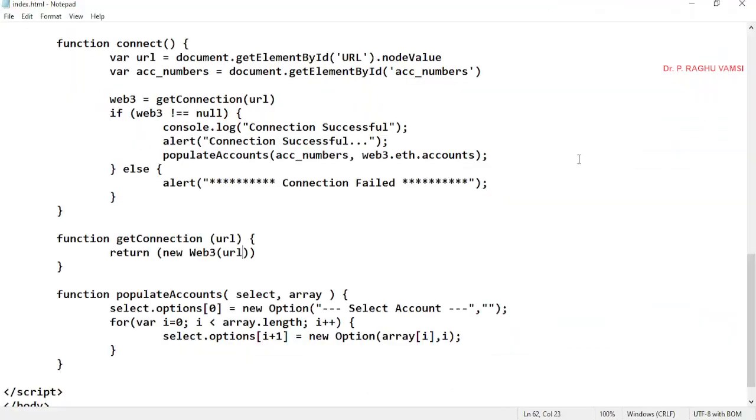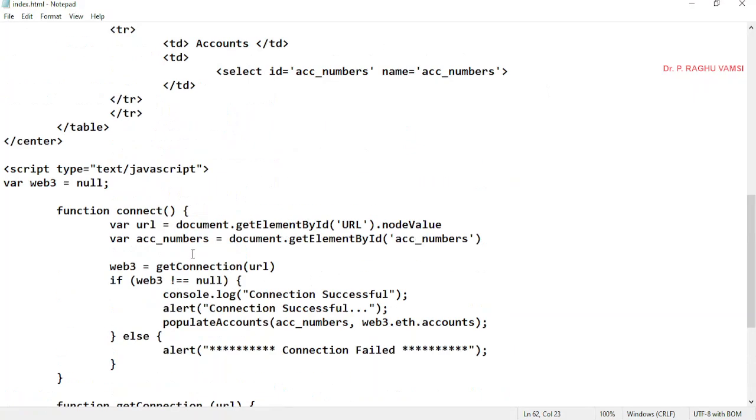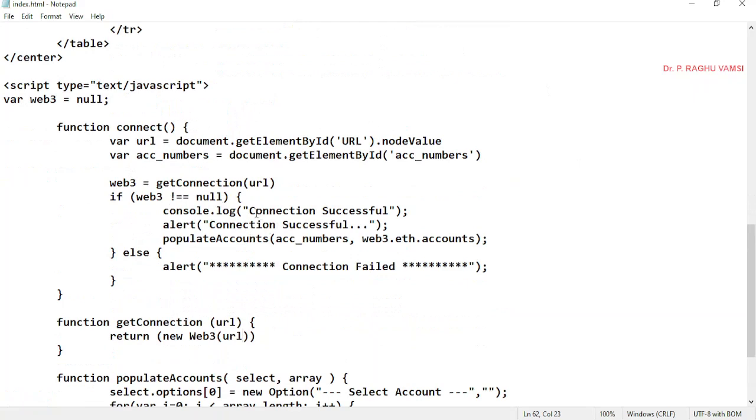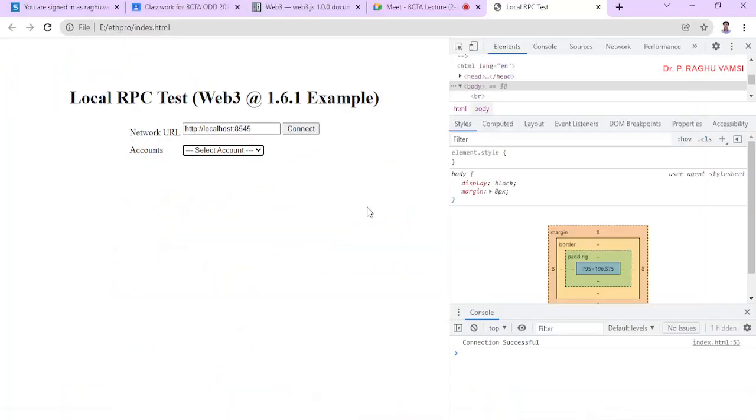We'll inspect the code again. Once Web3 is successful, it is giving you the console.log, that means connection successful. On the browser console, we got this message, connection successful.